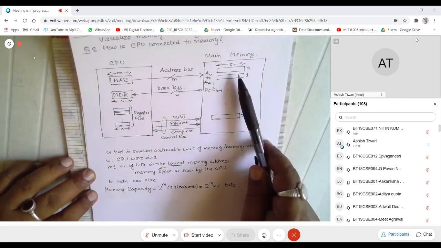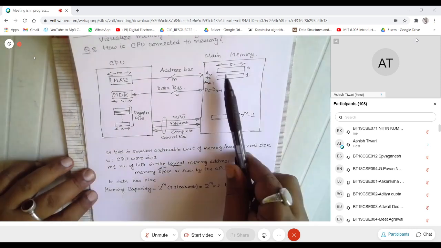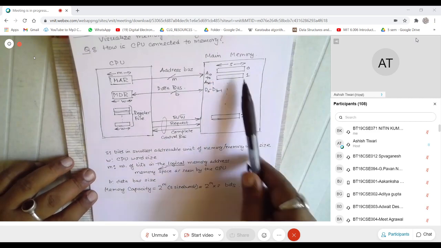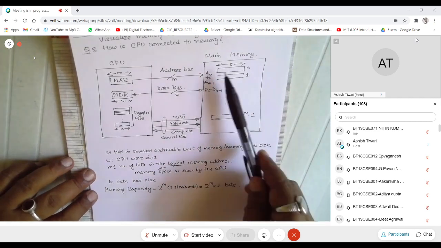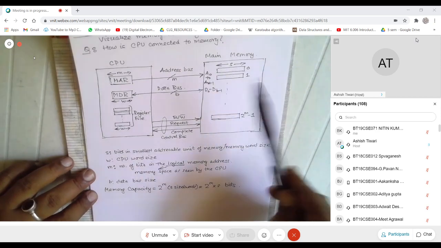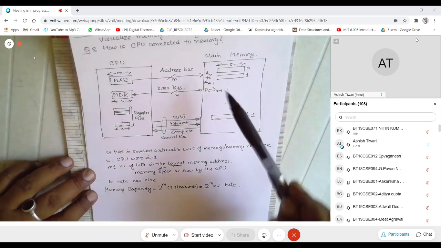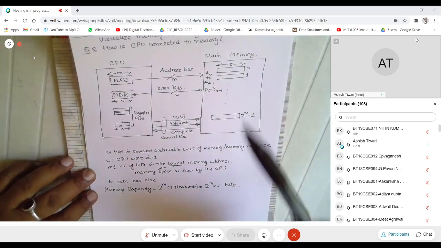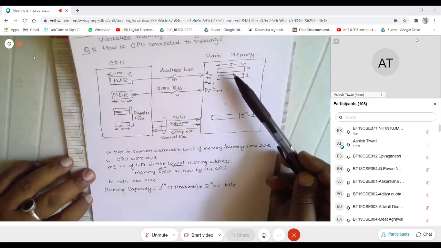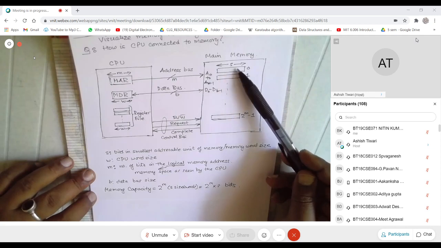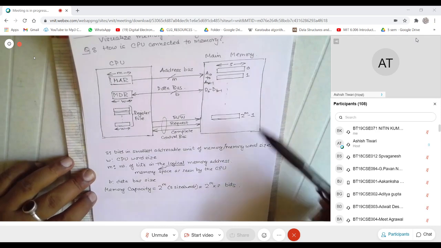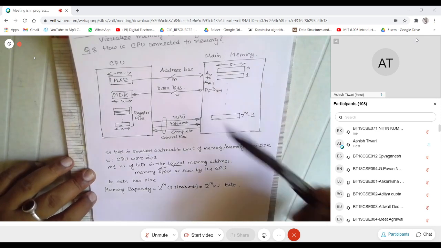The memory word size means 2 things. In this particular case, it refers to the smallest addressable unit, which means the smallest unit of data you can address here. If s is 1 byte, you can address 1 byte. If s is 2 bytes, you can address 2 bytes at a time, so you cannot address anything less than 2 bytes, and so on. Sometimes memory word size also means that memory can be read or written in multiples of this. So you can read 1 word or 2 words or 10 words at a time, and the smallest word that you can address is s. So this is what it means.